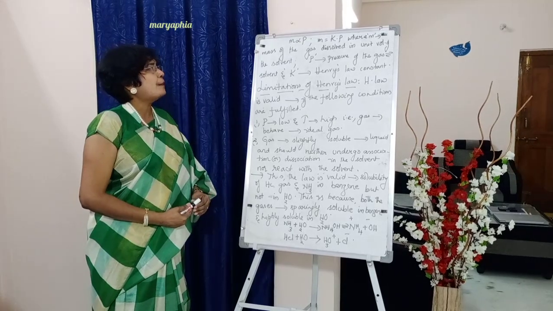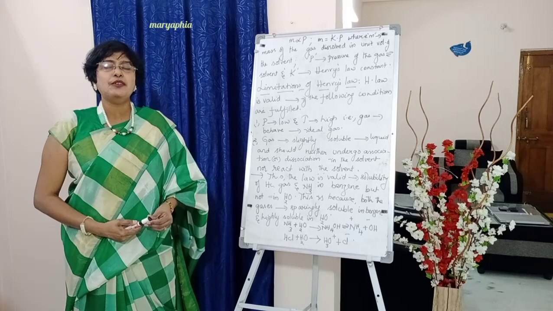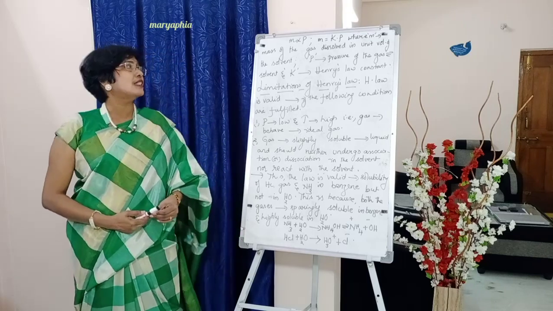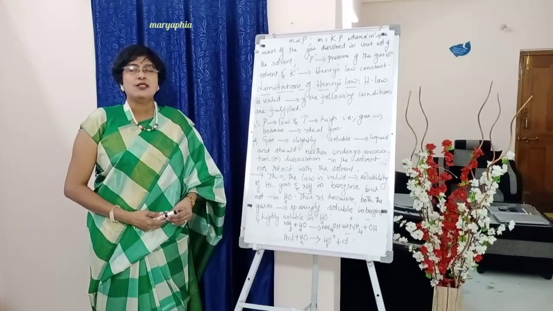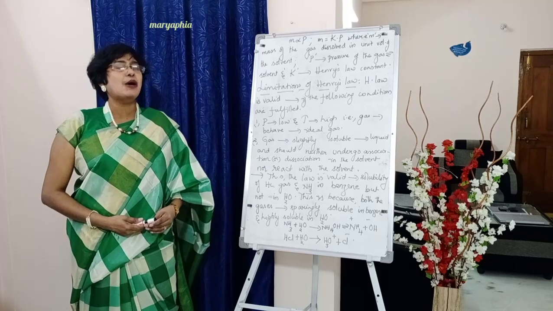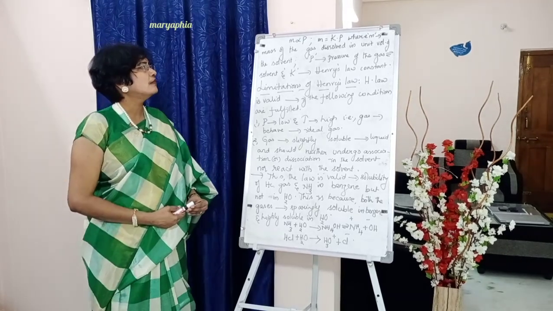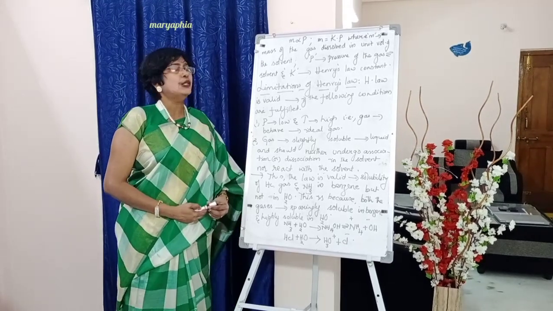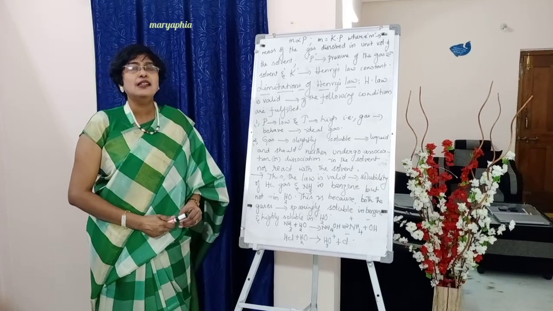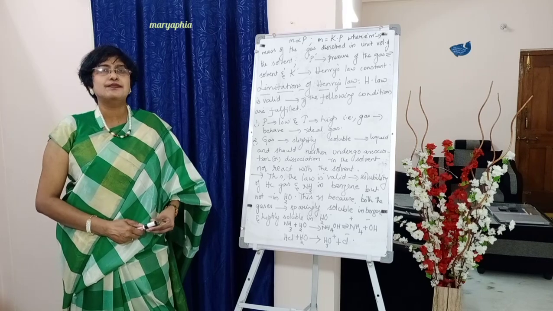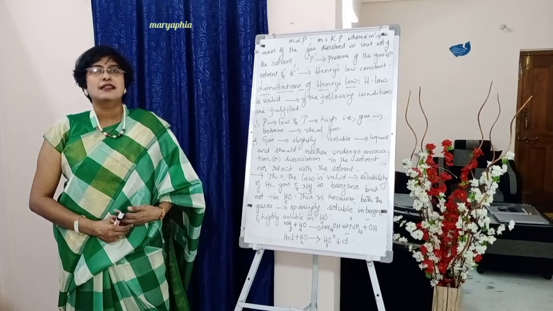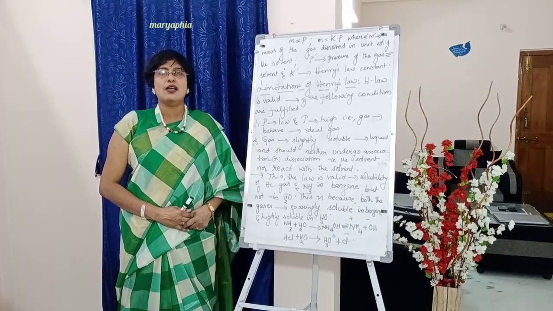Small m proportional to capital P. If we remove the proportionality, we introduce a constant K, which is called Henry's law constant. m is equal to K into P. So we will describe the terms, students, where m is the amount or mass of the gas dissolved in unit volume of the solvent, capital P is the pressure of the gas in equilibrium with the liquid or solvent, and K is Henry's law constant.